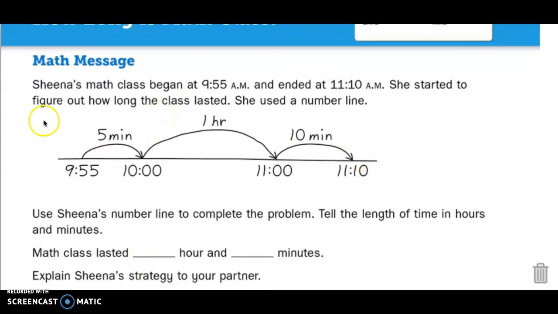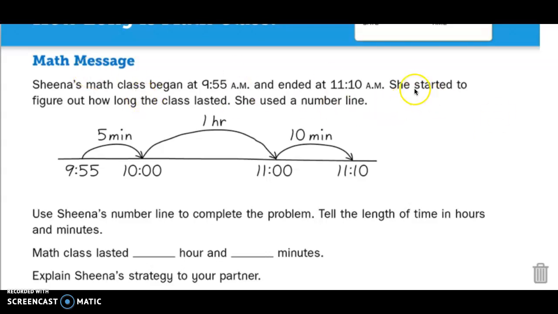Okay, let's get started. It says, Sheena's math class began at 9:55 a.m. and ended at 11:10 a.m. I know that this is happening in the morning. It starts in the morning and it ends in the morning because we have that AM. Remember, PM is later in the afternoon, like after lunchtime.